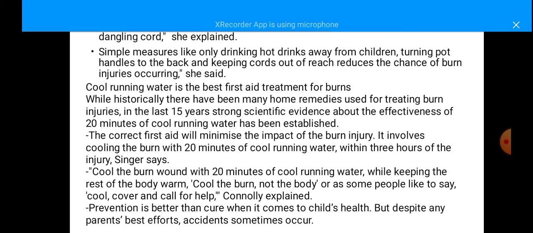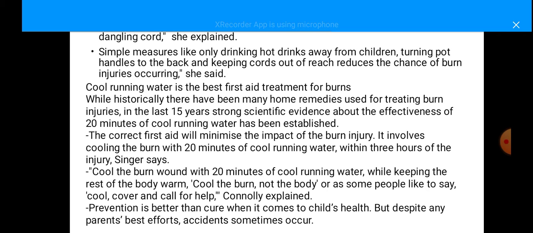And simple measures like only drinking hot drinks away from children, turning pot handles to the back and keeping cots out of reach reduces the chance of burns in the children. Cool running water is the best first aid treatment for burns, and while historically there are many home remedies used for treating burn injuries, for at least 15 years strong scientific evidence about the effectiveness of 20 minutes of running cool water has been established.